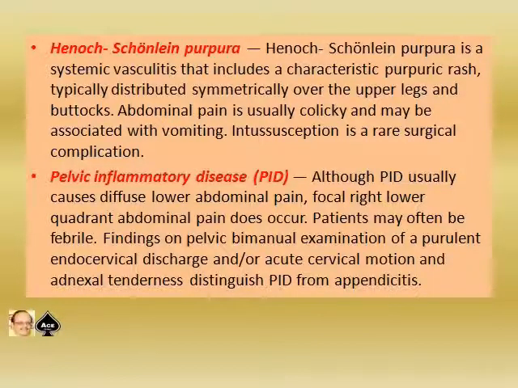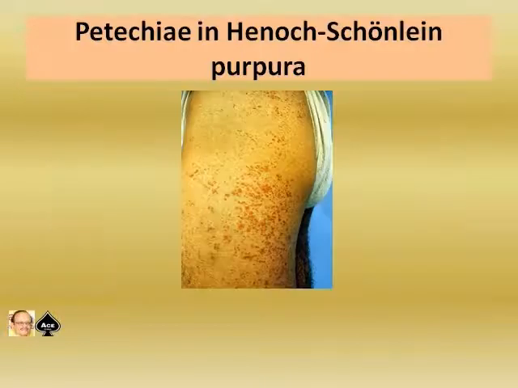Pelvic inflammatory disease. Although PID usually causes diffuse lower abdominal pain, focal right lower quadrant abdominal pain does not occur. Patients may often be febrile. Findings on pelvic bimanual examination of a purulent endocervical discharge and acute cervical motion and adnexal tenderness distinguish pelvic inflammatory disease from appendicitis. In this picture, the petechial rash of Henoch-Schonlein purpura is shown.